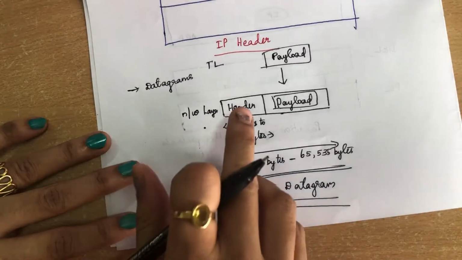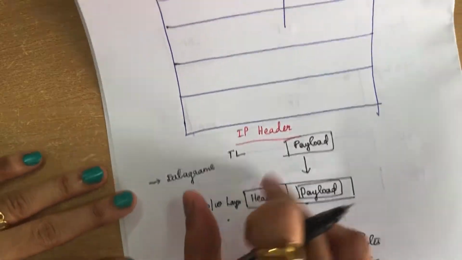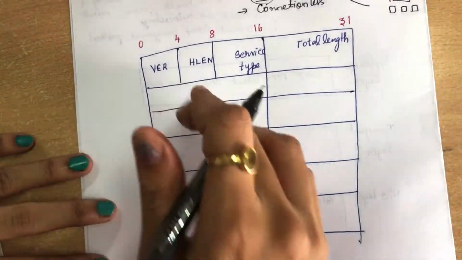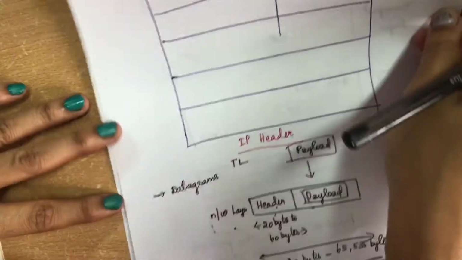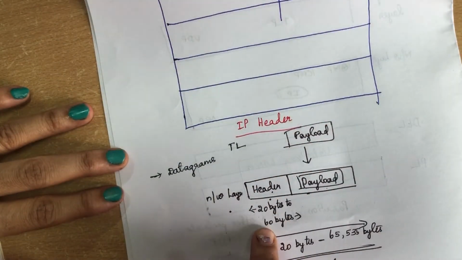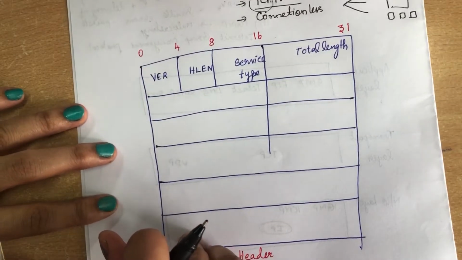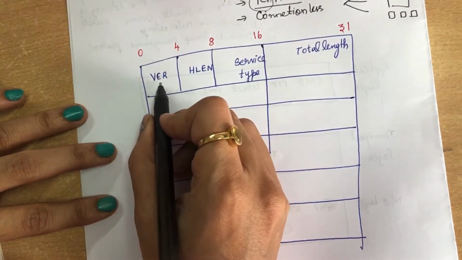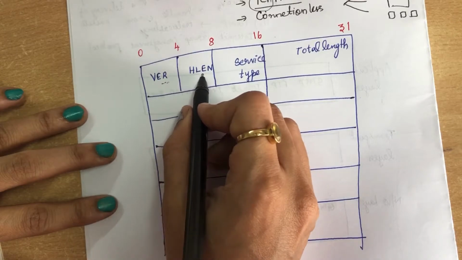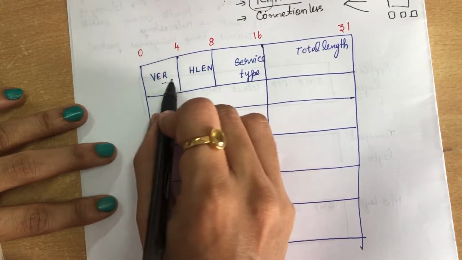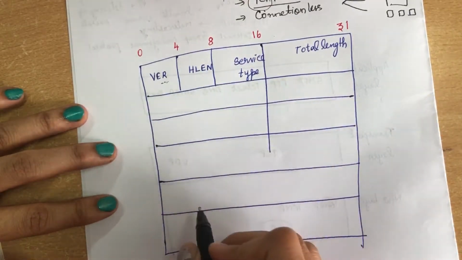Now we will see the header format. I have told you that the header is 20 bytes to 60 bytes. Now we will see what information you have to keep in the header. The header first has the version number and header length, which I will explain later. First we will see what fields you have in your header.